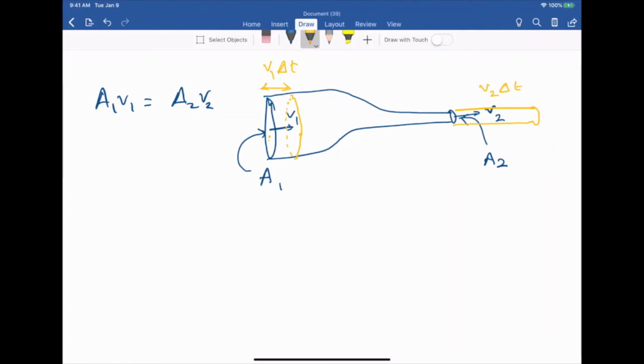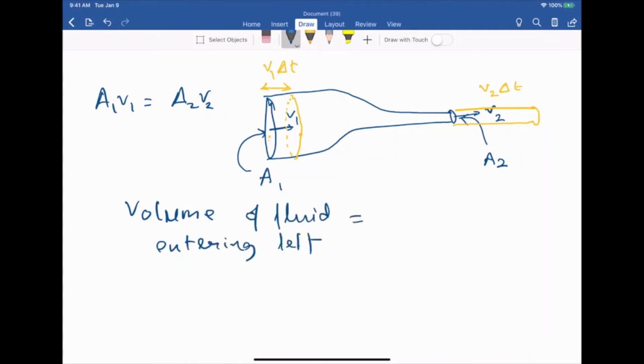So since the fluid is incompressible, the volume of fluid entering on the left is equal to the volume of fluid exiting on the right.